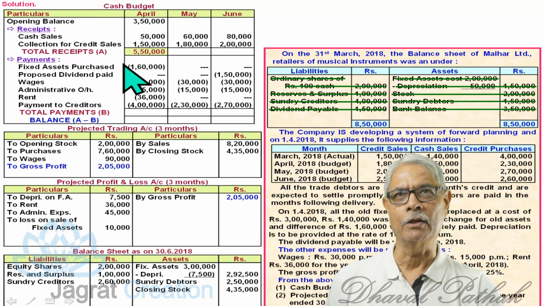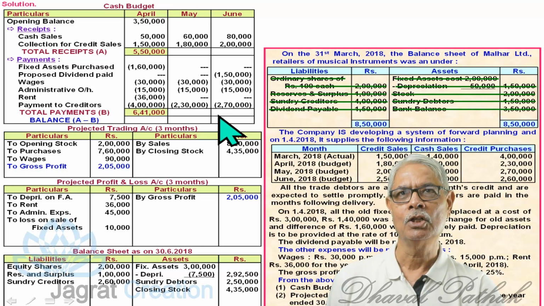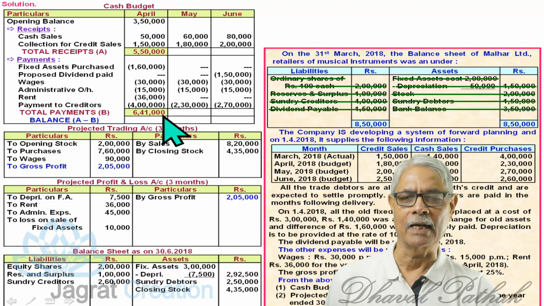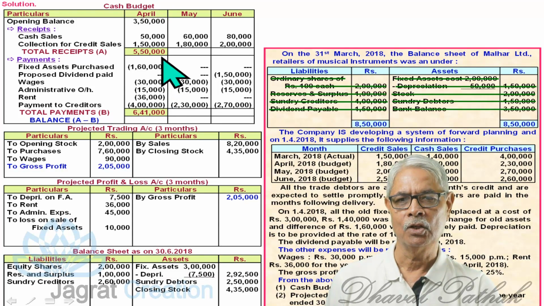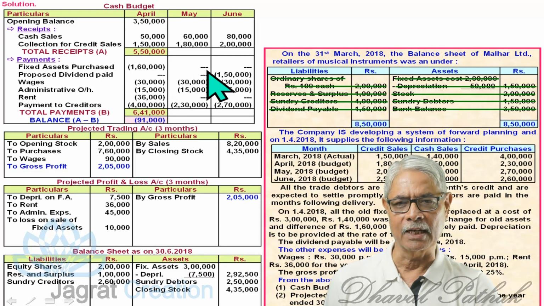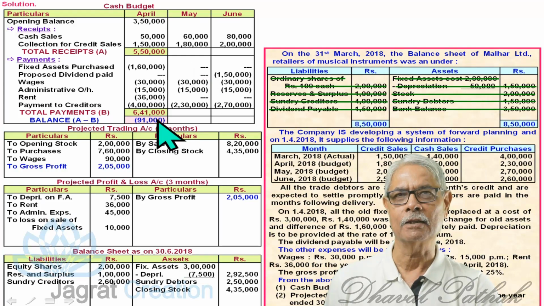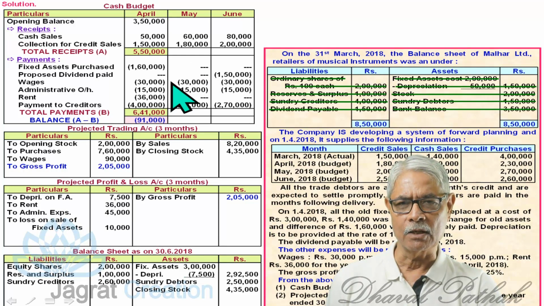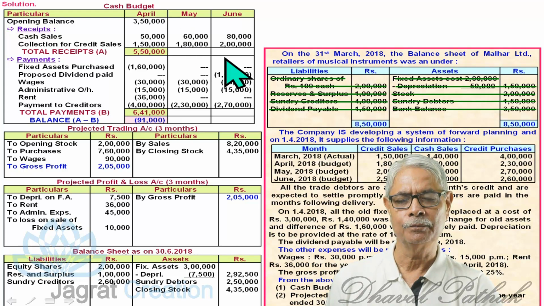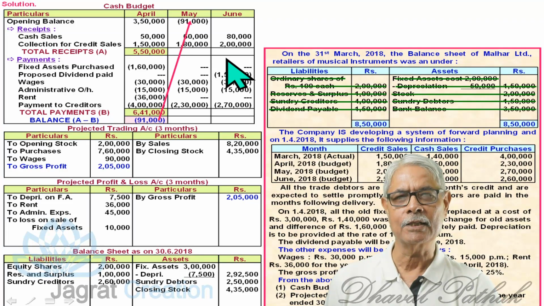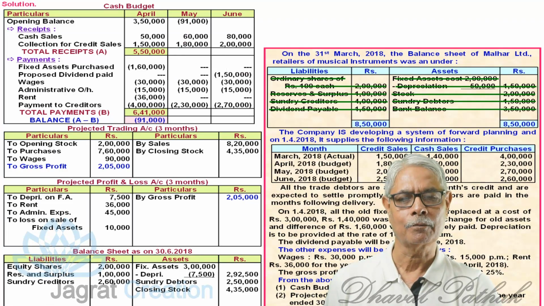From that, you are required to deduct all these payments: 160, 30, 15, 36 and 4 lakhs. So 6,41,000 are the total payments. So you require an overdraft of 91,000.